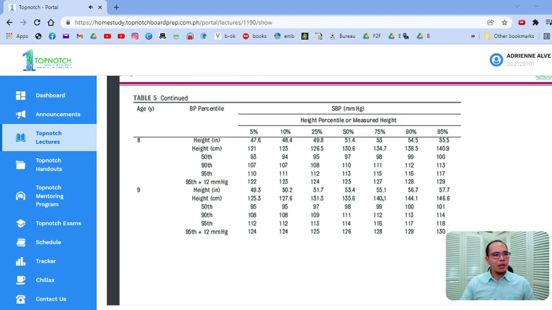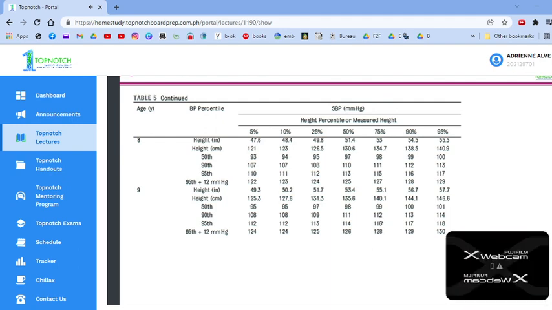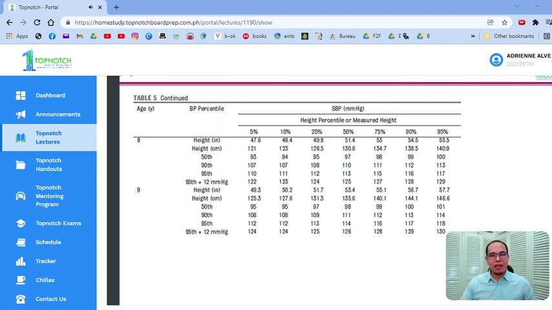So nandito tayo. Okay? So normotensive if less than 112. Okay? From 112 to 115, that's hypertension, elevated BP. Okay? From 116, okay, up to 127, that's hypertension stage 1. From more than or equal to 128, that is hypertension stage 2. Okay? So I hope that is clear.